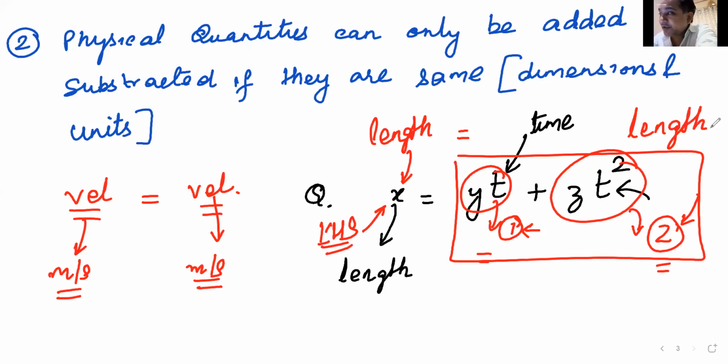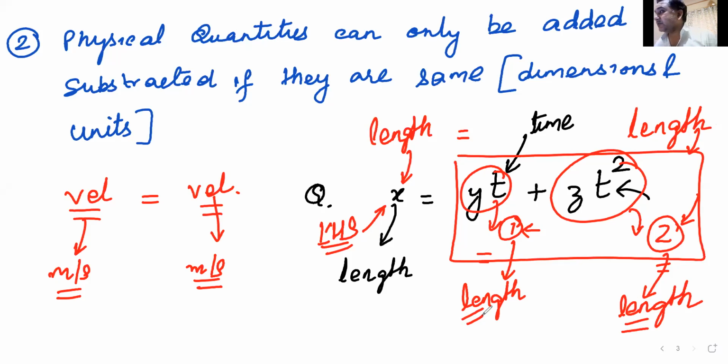Are you getting my point, everyone? These two quantities should also be length. And since quantities can only be added or subtracted if they are same, number 1 has to be length and number 2 should also be length. Remember, we are talking about dimensions. Am I absolutely clear to everyone?